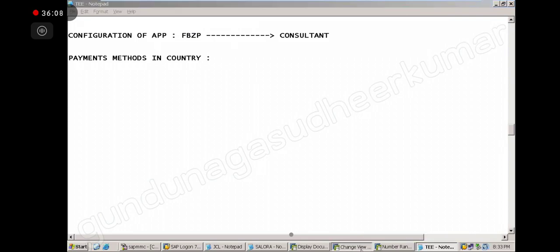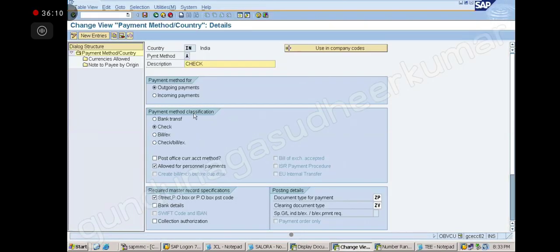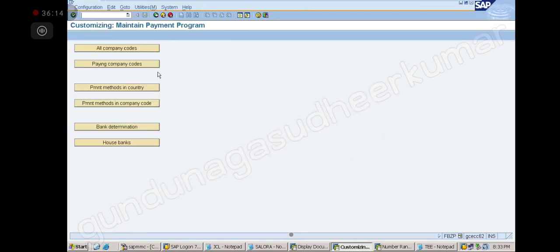Okay. Now next. So we have done this, payment methods in countries over. Now next step is payment method in company code. Now tell me, what is that? This is at what level? Company code level. So it will apply for how many company codes? One company. One company, for which you are giving, correct?